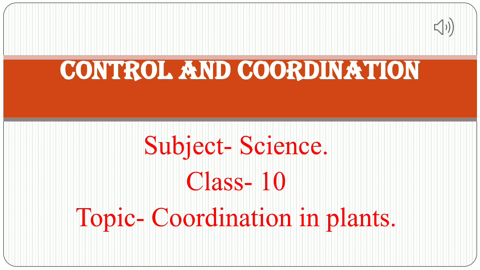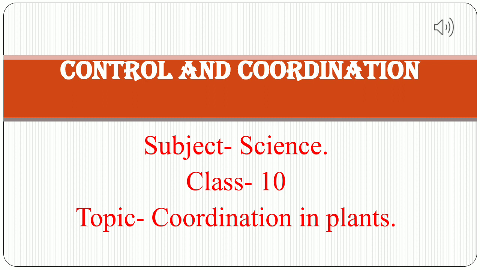Hormones are also called phytohormones. They mainly help in the growth and movement of the plant. We have discussed 5 types of hormone: first auxin, second gibberellin, third cytokinin, fourth abscisic acid, and fifth ethylene.